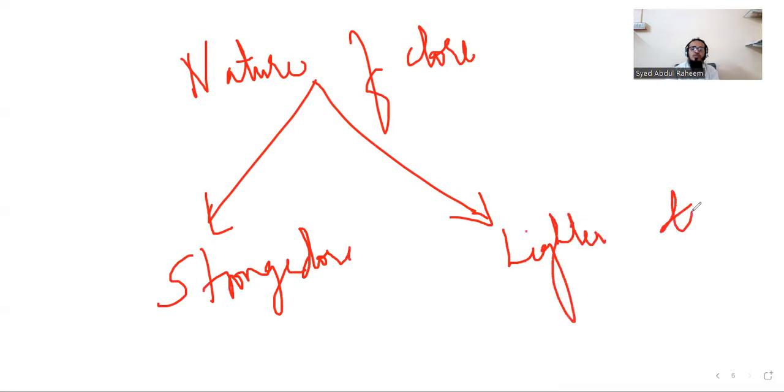Other than this, there is no other dose system. We have lighter dilution, we'll talk about that, but we don't have stronger dilution. Here we have stronger dose and lighter dose, and nothing other than this.